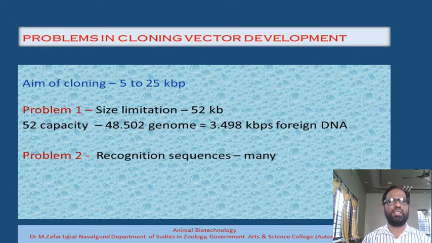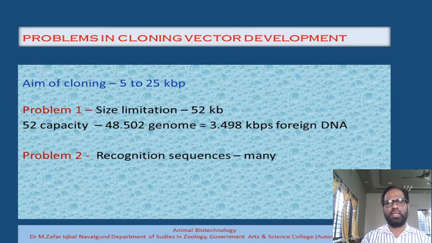The second problem is the recognition sequences. As the size of the genome increases, there is a more likely possibility of having more recognition sequences for a particular type of restriction endonuclease. Similarly, theoretically, it is believed that even in this bacteriophage lambda, there are multiple recognition sequences for a particular restriction endonuclease.